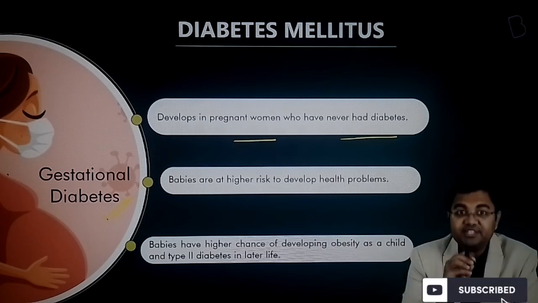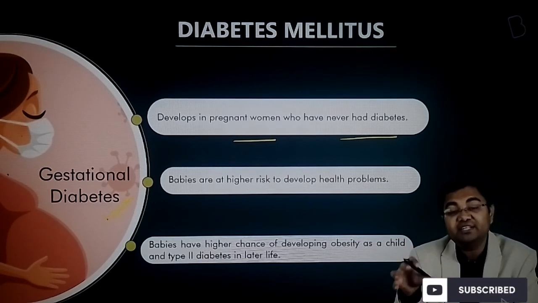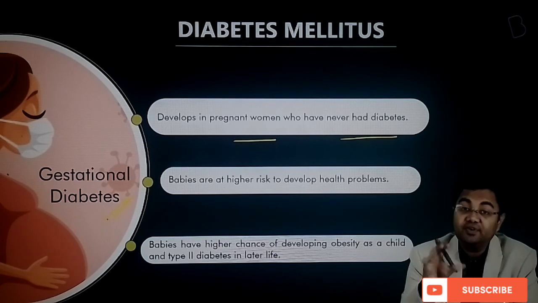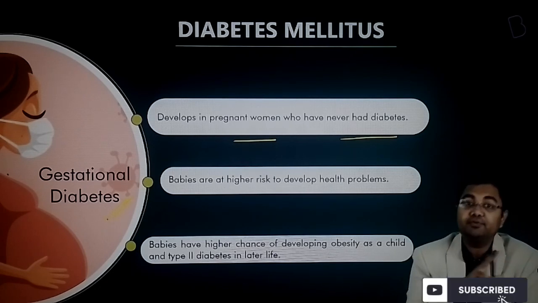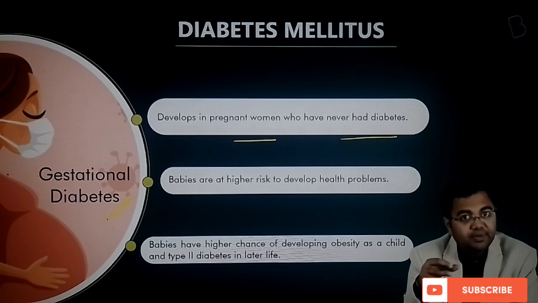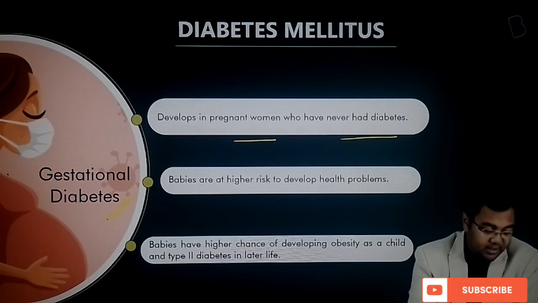In these children whose mother would have had gestational diabetes, that is diabetes during pregnancy, the chances of developing type 2 diabetes in the later half of their life is always higher. So that's why extra precautions have to be taken for these kind of children.